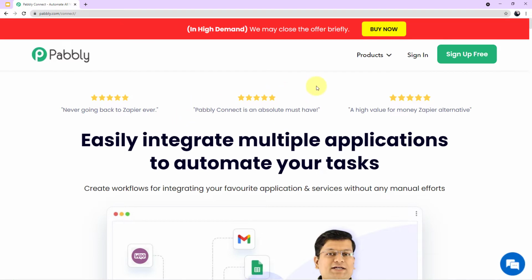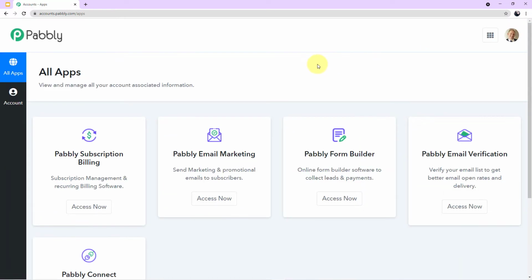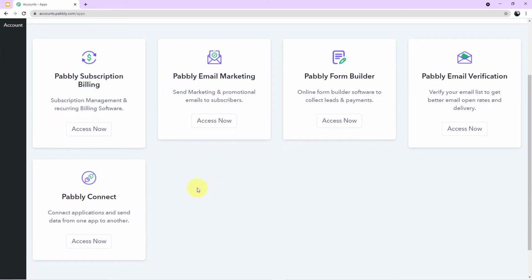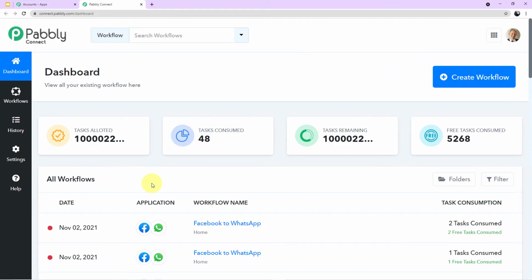Okay, we have reached the landing page of Pabbly Connect. Now for first-time users, if you can see a green button at my right corner which says Sign up for free, you have to click this and you can create your free account in just 2 minutes. Because I am already logged in, I'll click on Sign in. Once again, you can see all of the 5 applications offered by Pabbly on my screen. As you know, today we are using Connect. So come to Connect and click on Access Now. Okay, this is how the dashboard of Pabbly Connect looks.